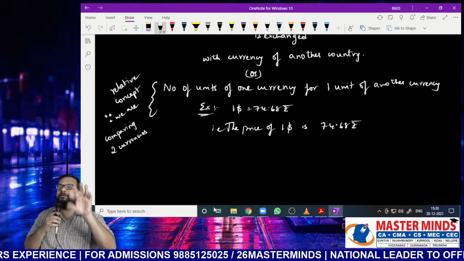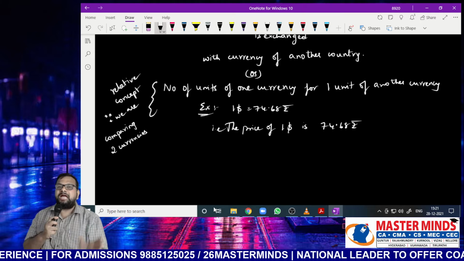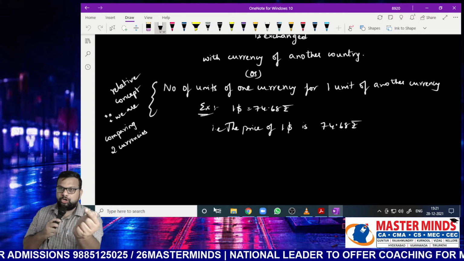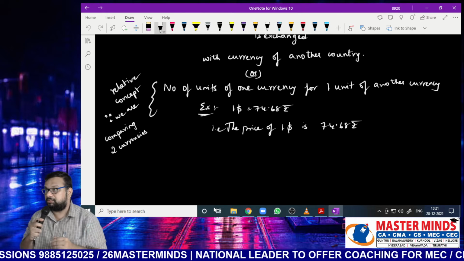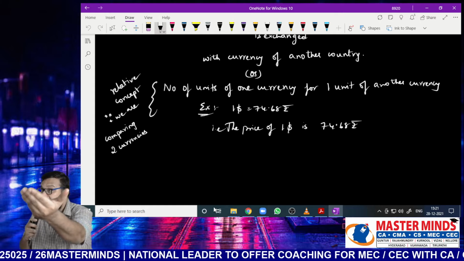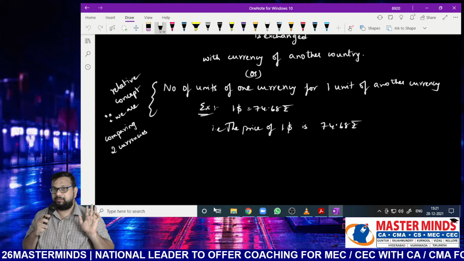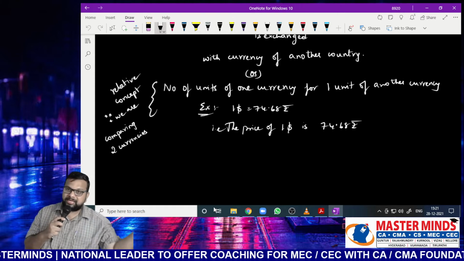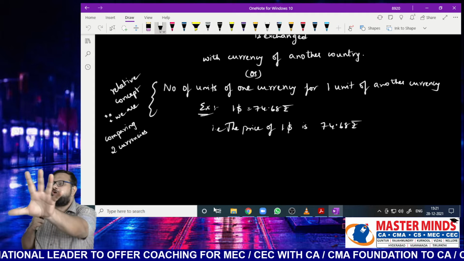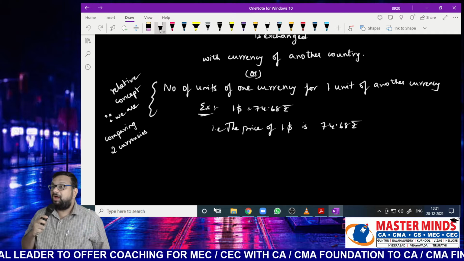So exchange rate means what? In simple language, conversion of one currency into another currency. That means for $1, how many rupees do I have to pay? Or if I sell $1, how many rupees am I going to receive? So conversion of number of units of one currency into number of units of another currency is called exchange rate. Now we have understood the meaning of exchange rate.